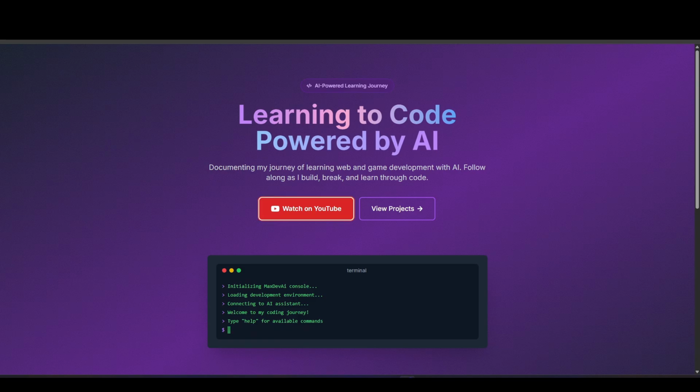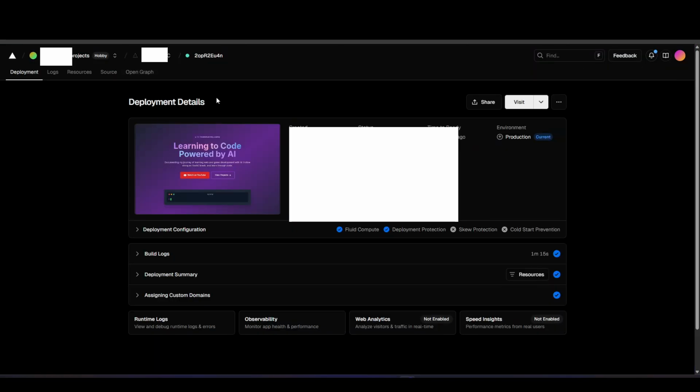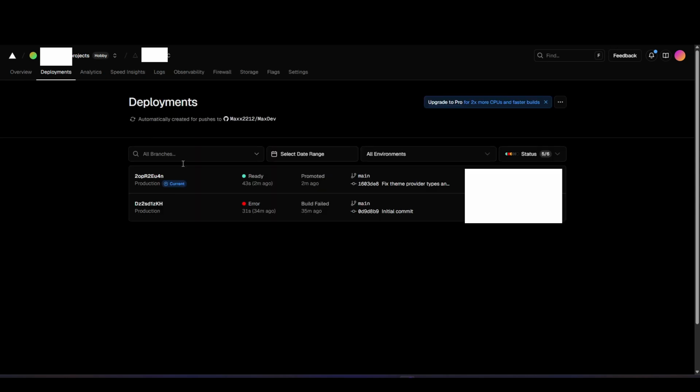Right now in Vercel you can go to here. Okay, you see the first commit 35 minutes ago, the initial commit was build failed, so we had a TypeScript error, and right now it's ready, so it's online.